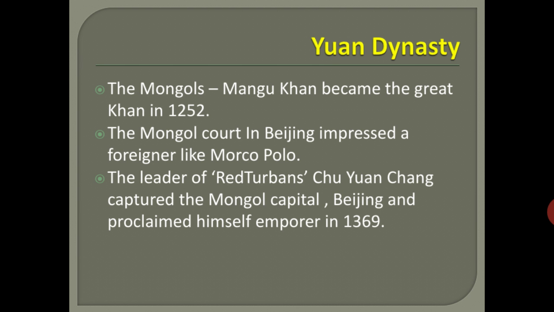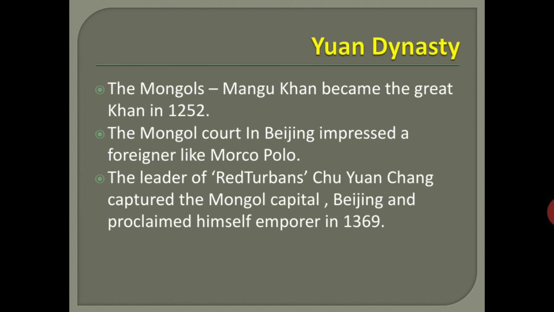The Mongols established their rule in the name of the Yuan dynasty. So the Yuan dynasty belonged to the Mongols. Mangu Khan became the great Khan in 1252, as you have already seen in the timeline. The Mongol court in Beijing especially was very impressive to foreigners, like Marco Polo, who gave data about the Mongol court.